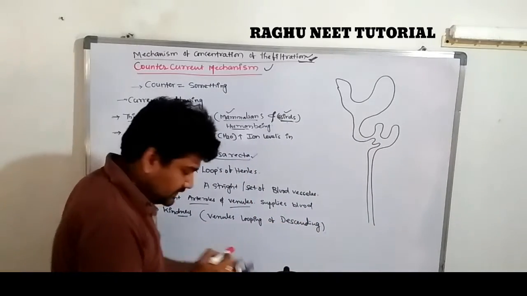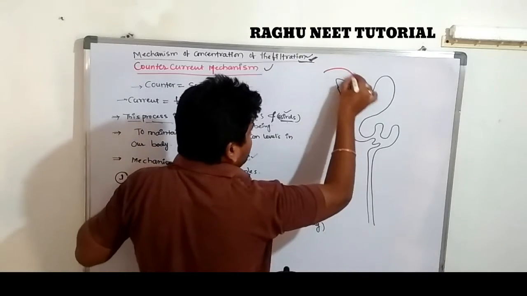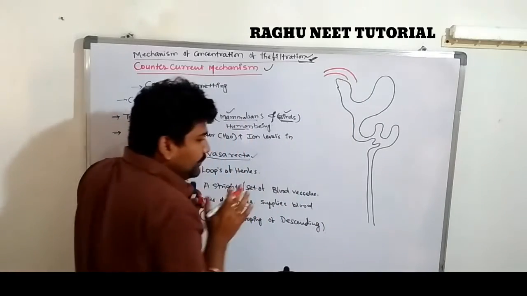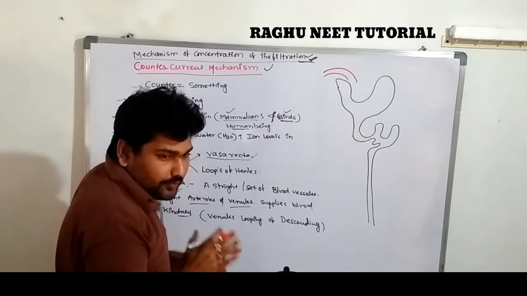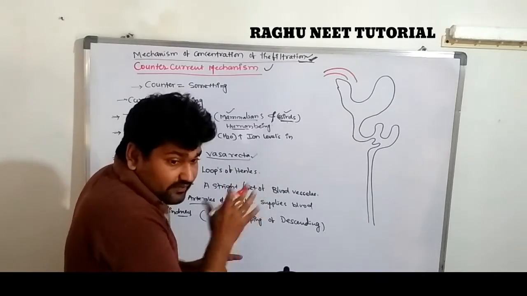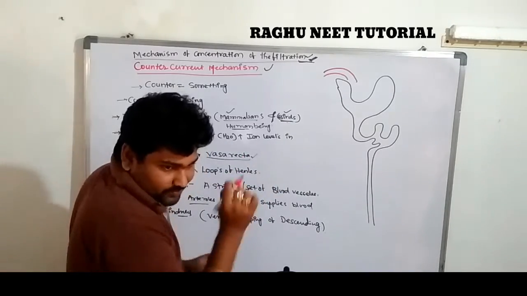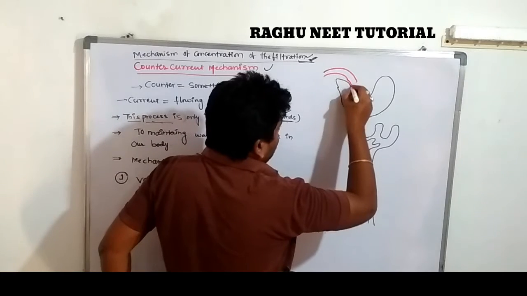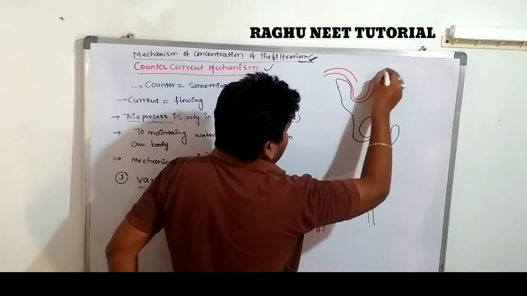Are you clear? Yes. A set of blood capillaries. So the complete elimination of excretory products occurs in the kidney. The complete detailed information is based on the nephron, because it is the structural and functional unit of the kidney.